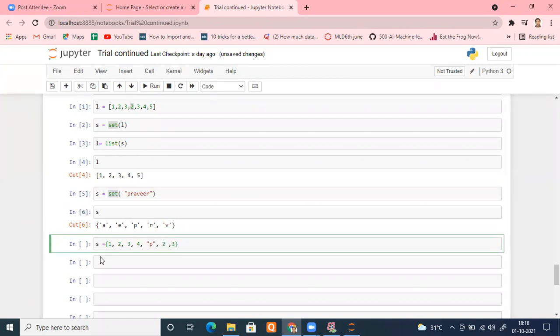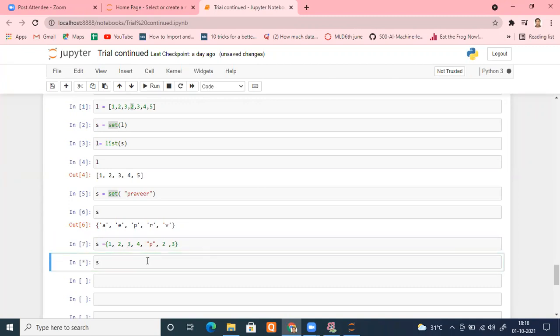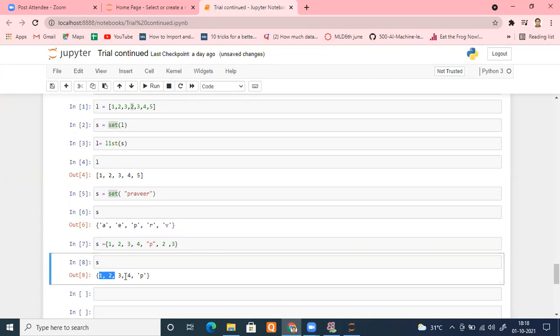When this set is created, although I put 2 and 3 twice, while creating the set it is going to remove duplicates. Remember, that is the main condition. So I'm running this and you can check S. The duplicates have been removed. Please tell me, any doubt in this point? Even a single one, then please tell me.